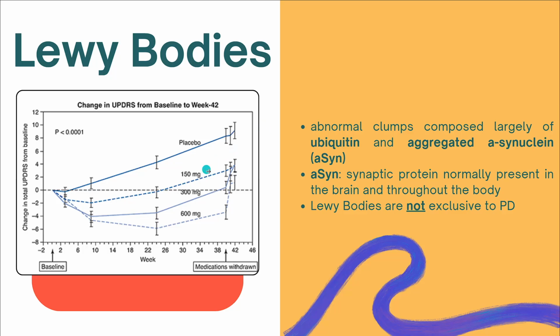So I want you to look at this chart here. This is just a very introductory part to the medications that are used for treating Parkinson's disease. In the y-axis, we see the change in total UPDRS from baseline. UPDRS means Unified Parkinson Disease Rating Scale.